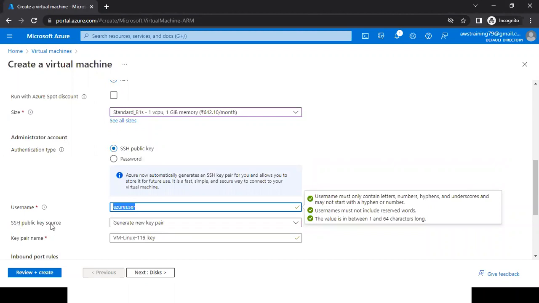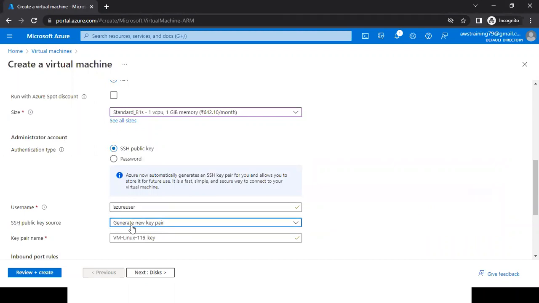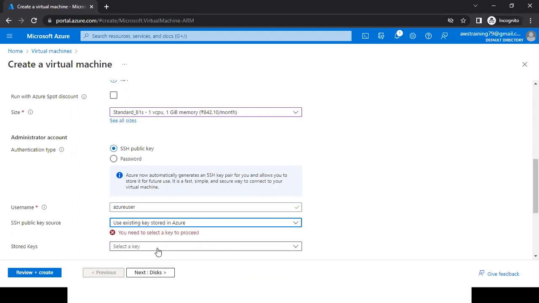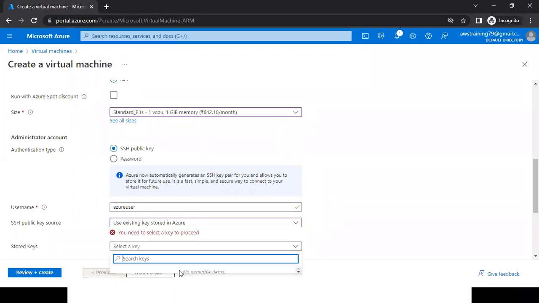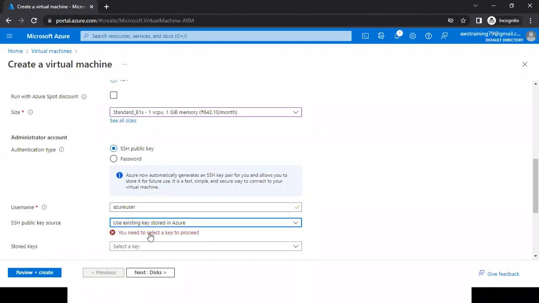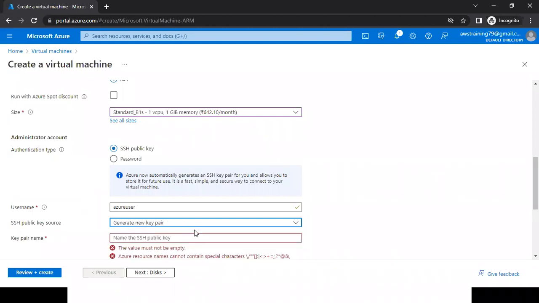Here, the system is going to generate a new key. If I have any existing key, I can select that also, but I don't have any existing key in my system, so I can't select that. So I need to generate a new one. Here I need to give the name of the key. Earlier the system gave one, but I have changed it.